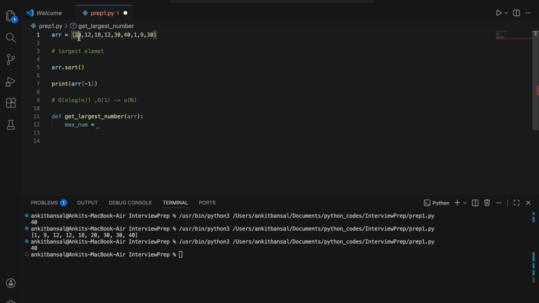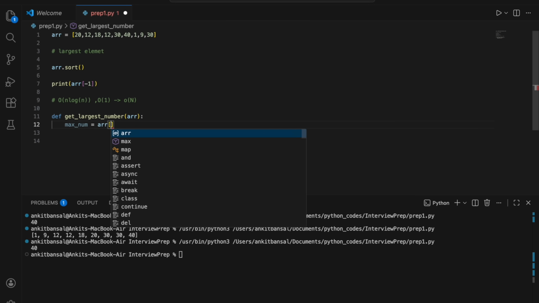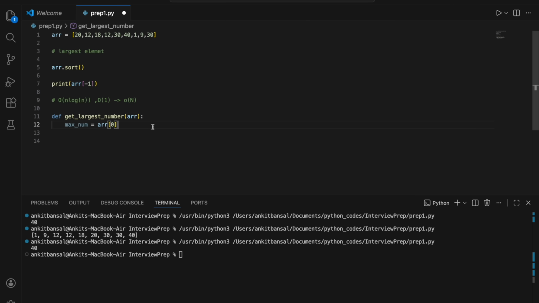I'm just assuming that the first element is the largest, so max_num equals arr[0]. Currently this is my first element, and I have stored max_num as the first element, which is 20. Now I will iterate over it. I will check the second element. If it is greater than this, then I will assign max_num to this number. Then again this, then again this, and I will keep doing it.